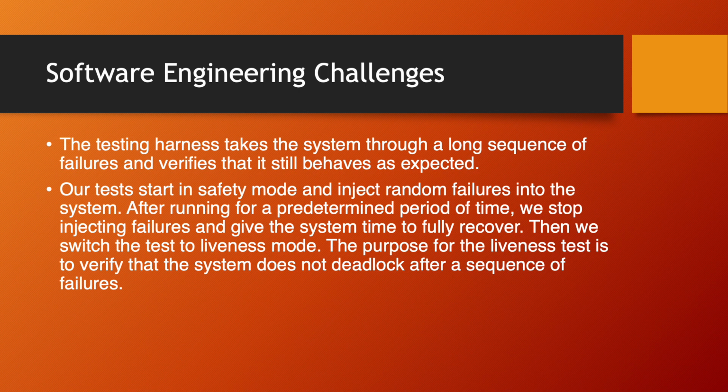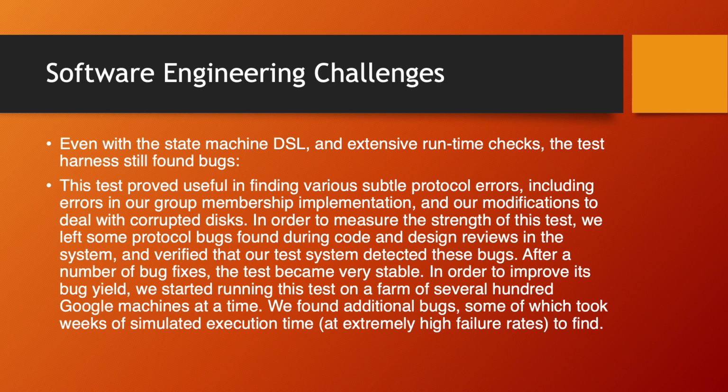Our test starts in safety mode and injects random failures into the system. After running for a predetermined period of time, we stop injecting failures and give the system time to fully recover. Then we switch the test to liveness mode. The purpose of this liveness test is to verify that the system does not deadlock after a sequence of failures.